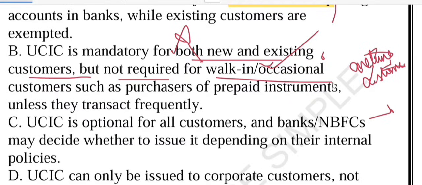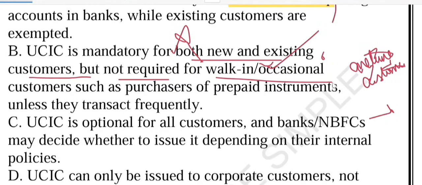However, if that customer keeps coming back, then UCIC becomes mandatory. Imagine someone buys a prepaid gift card once. No UCIC is required. But if that same person keeps coming every week to buy multiple products, the bank will assign them a UCIC to track transactions properly. Okay, so that is the point.